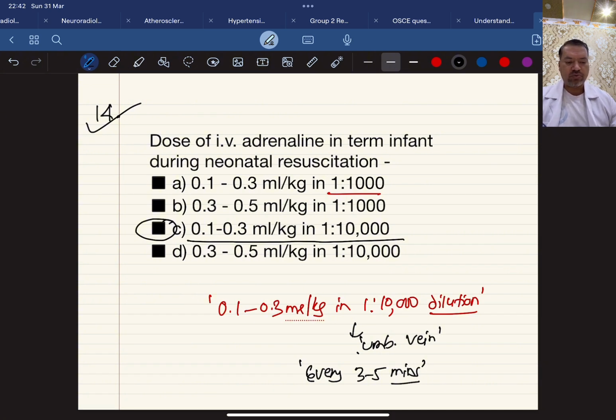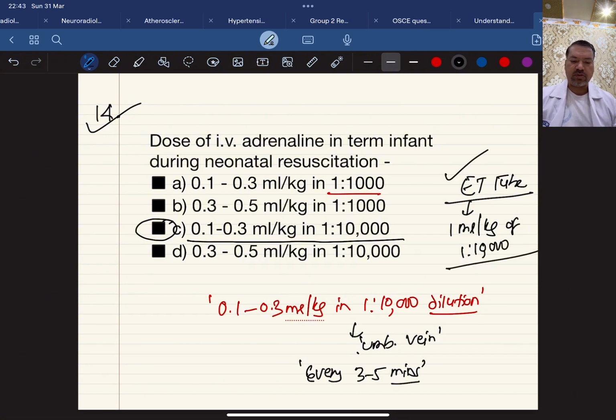Now one more question which may be asked in some other types of OSCE exam is, if you give adrenaline through the endotracheal tube, what is the dose? That is 1 ml per kg of 1 to 10,000 dilution. So don't forget that, because it may be asked.